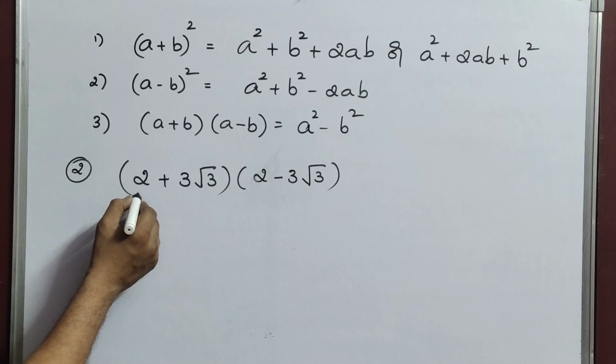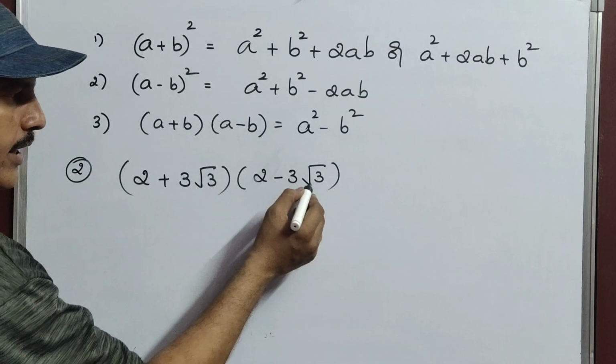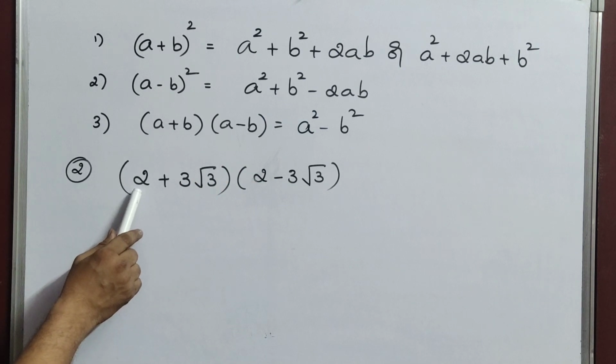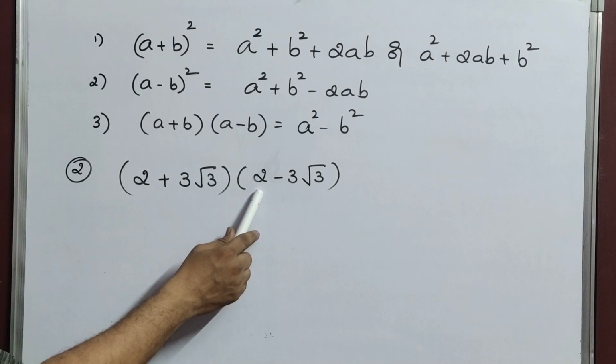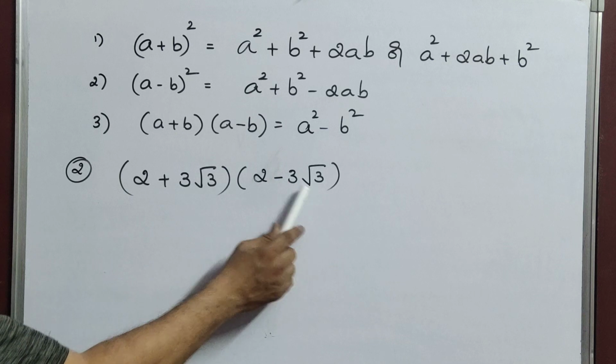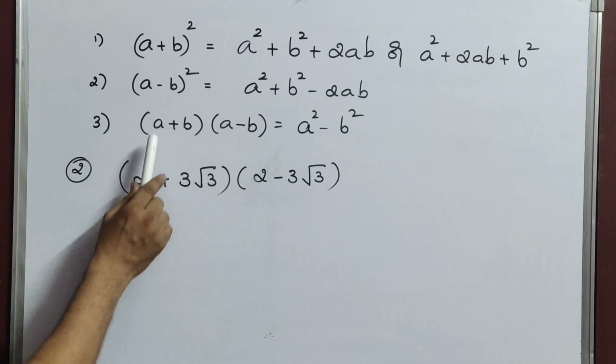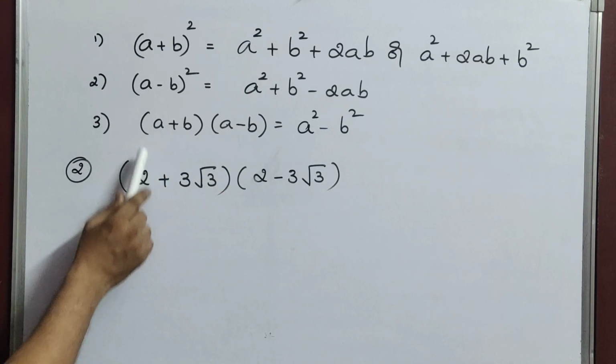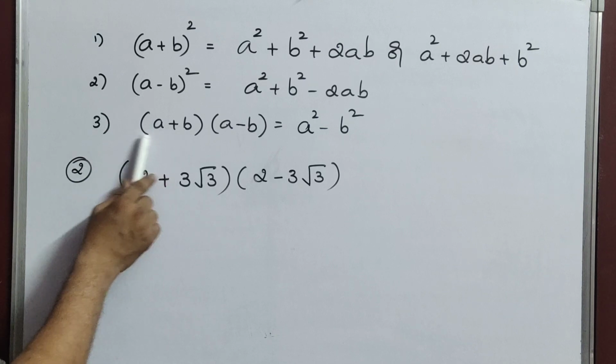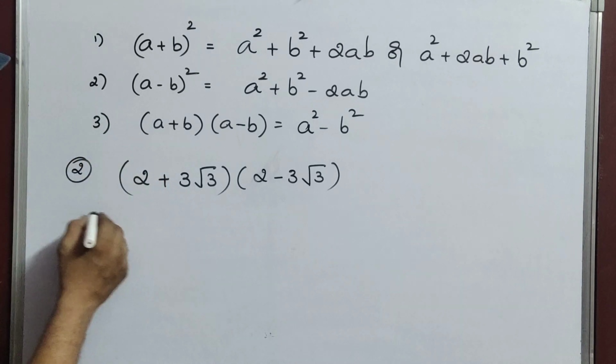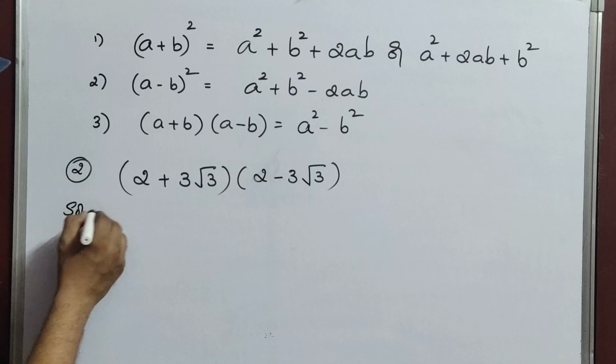Now 2 plus 3 root 3, 2 minus 3 root 3. See here 2, 2. First we have to cross check. 3 root 3, 3 root 3. Here plus, here minus. That means it is completely basing on third property, that means third identity. So see the solution.